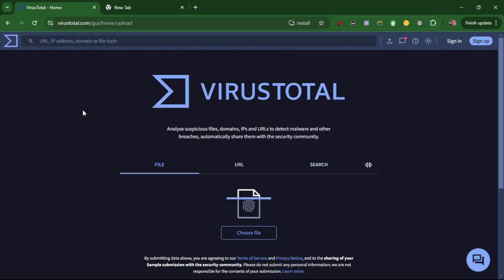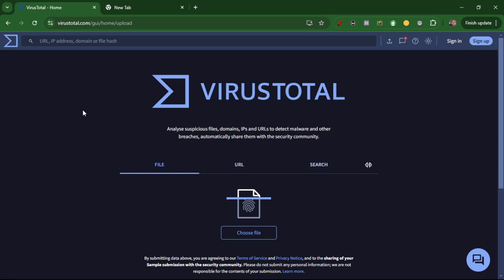What are you going to do on this? VirusTotal is going to analyze files, domains, IPs, and URLs to detect malware and other breaches, and then automatically share them with the security community. And what does that mean? If you have a file you downloaded on your phone, it is advisable for you to scan the file for viruses before you open it. Listen, before you open the file.